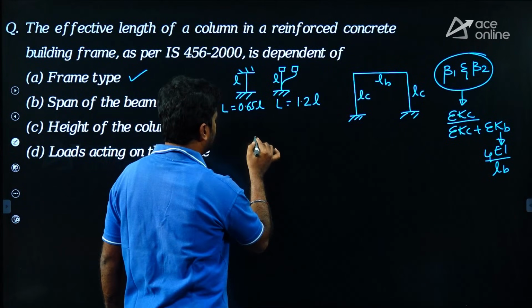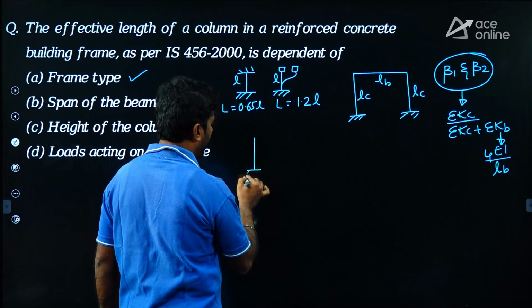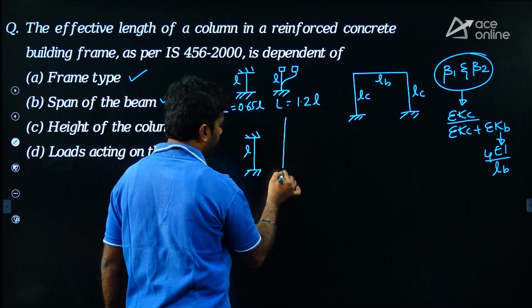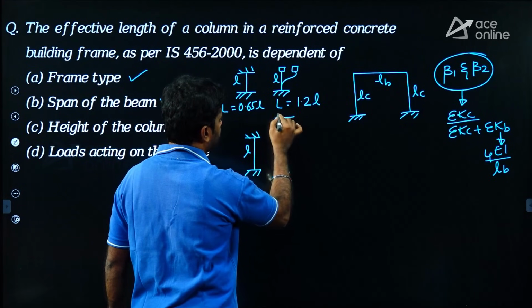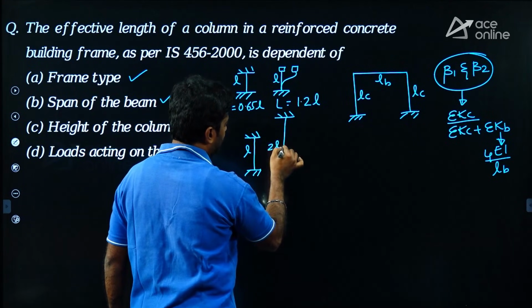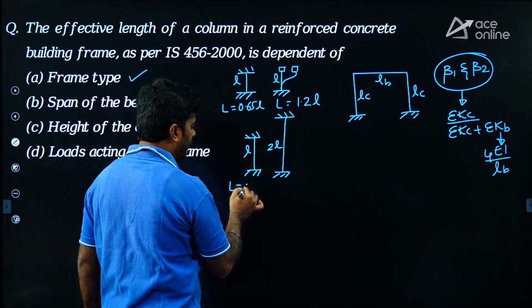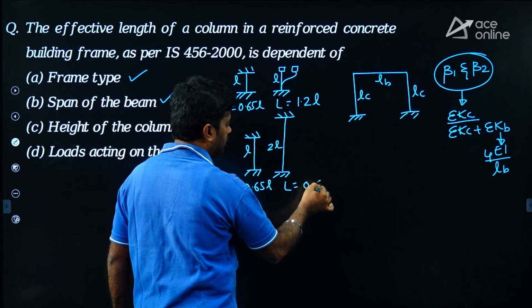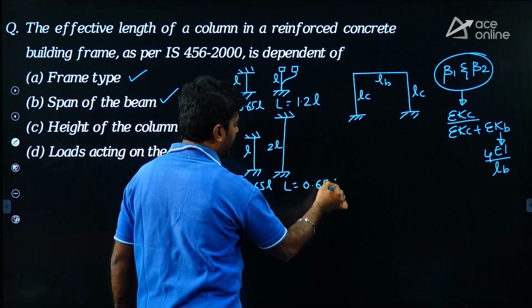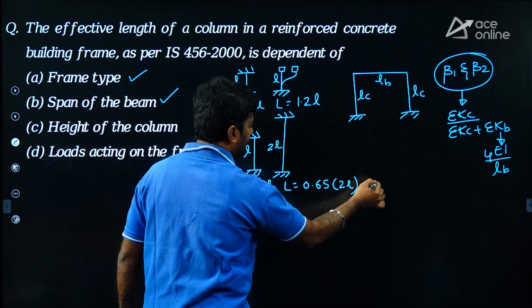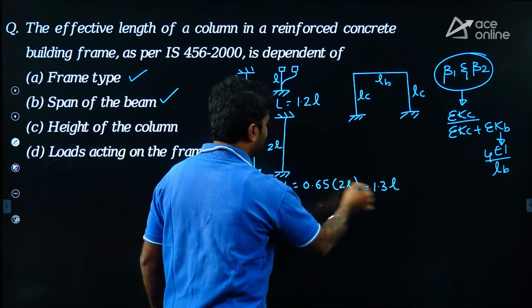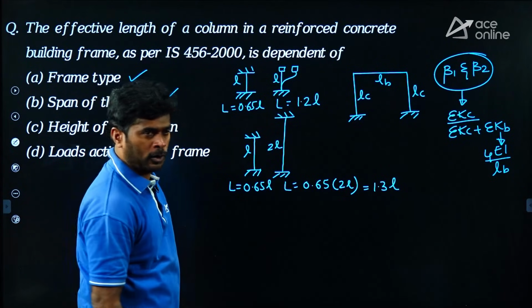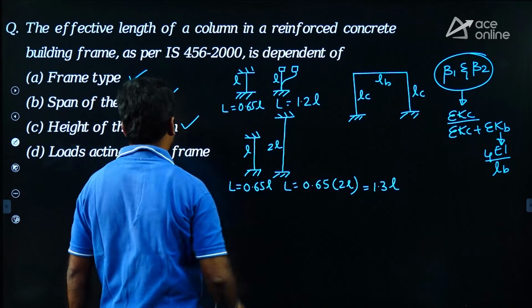Let us take two different heights of column. One will have height L, the other will have height 2L. Let us take same supports but different height. For the first case, effective length will be 0.65 L. For the second case, effective length will be 0.65 into 2L. So you will get 1.3 L. From this you can say effective length depends upon height of the column. So height of column is also a correct answer.